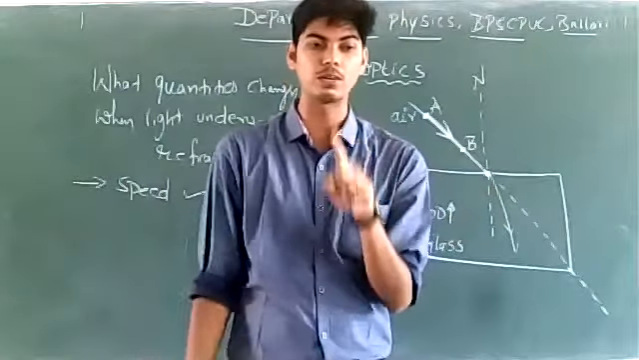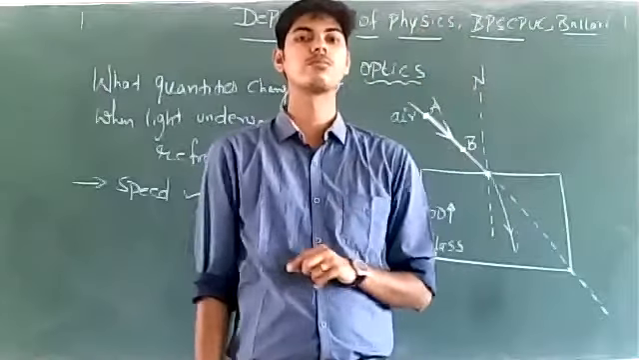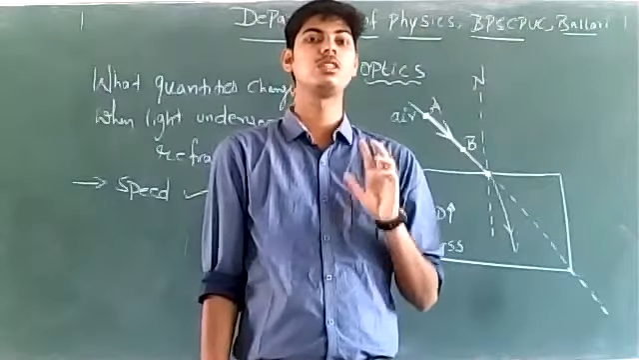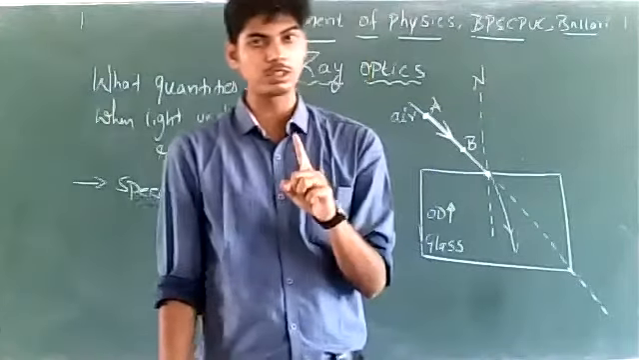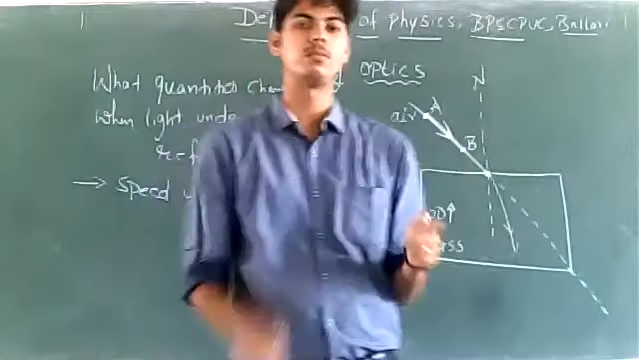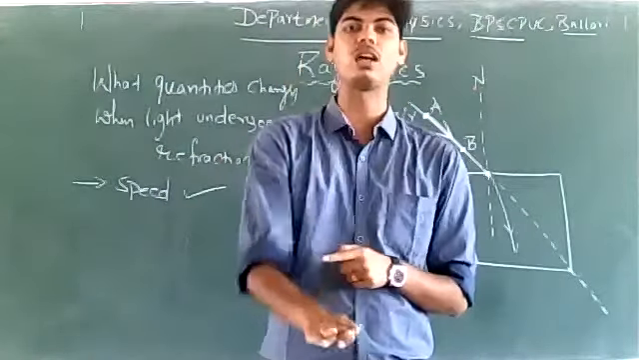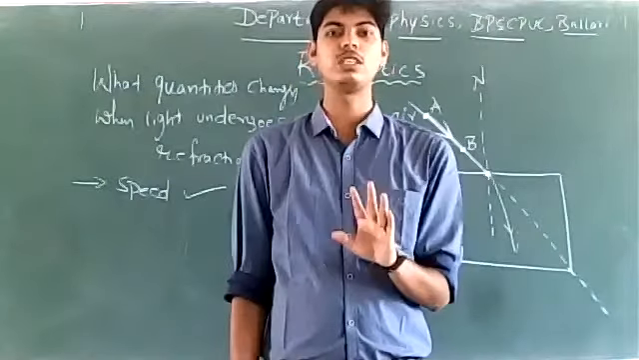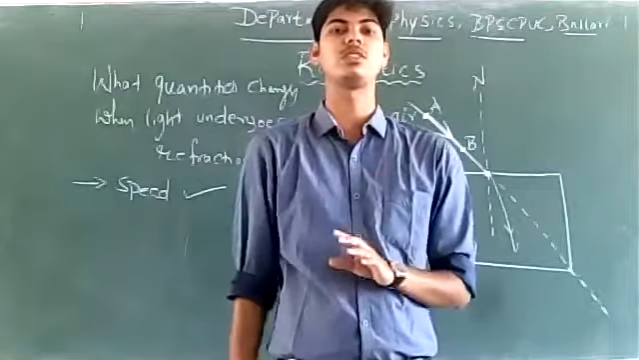For frequency to change, the source emitting the light should change. Only then the frequency changes. Frequency does not change because the light is traveling from one medium to another medium. Frequency changes only if the source emitting light changes.